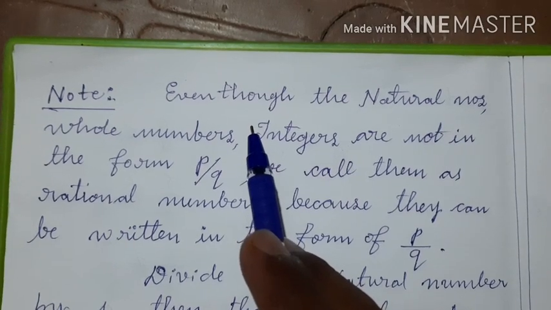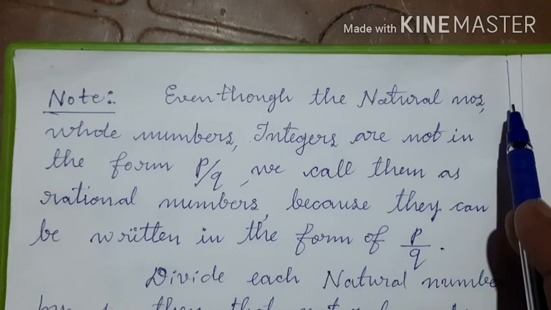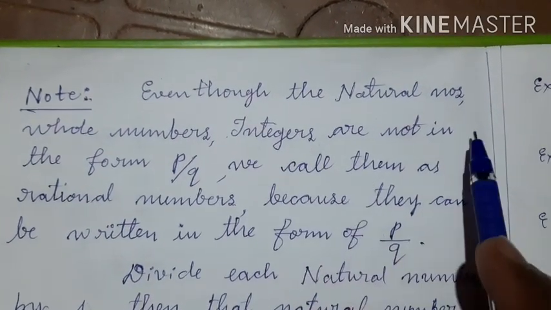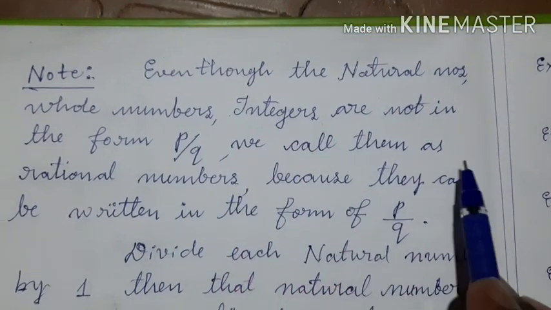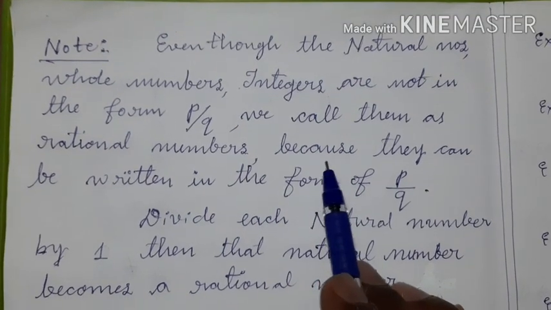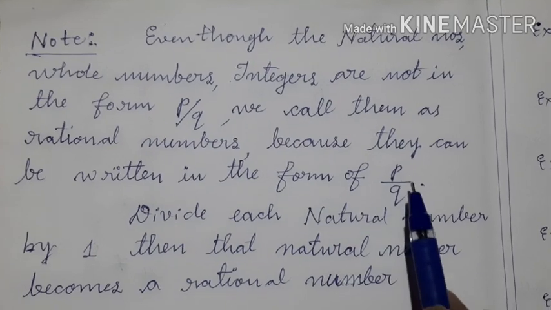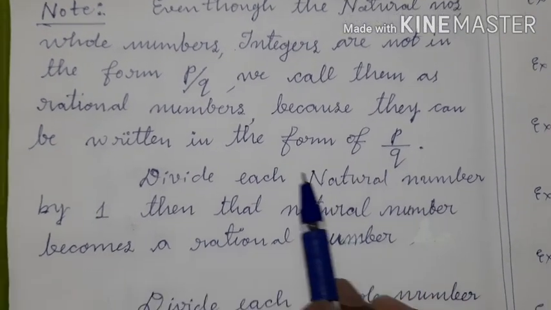Even though the natural numbers, whole numbers and integers are not in the form of p by q, we call them rational numbers because they can be written in the form of p by q. How?